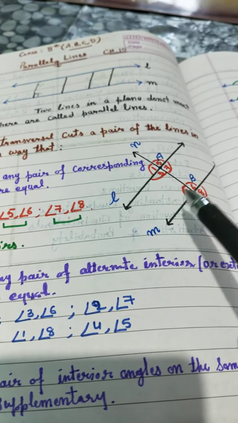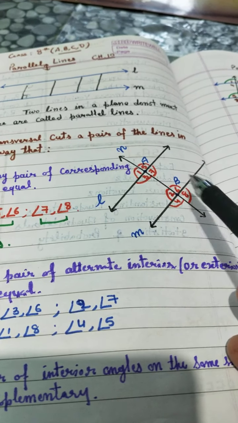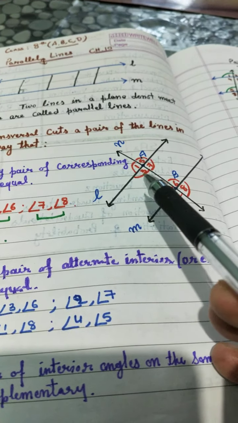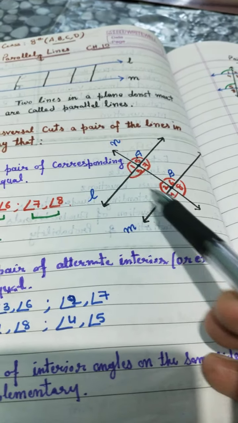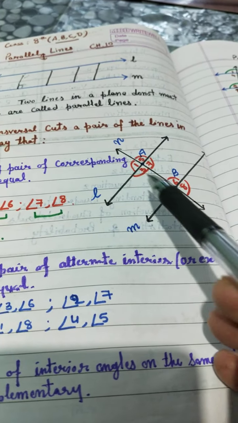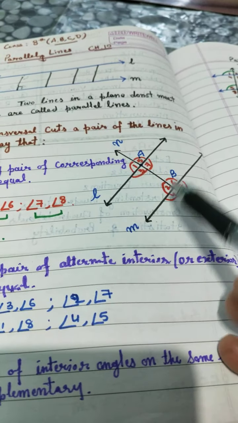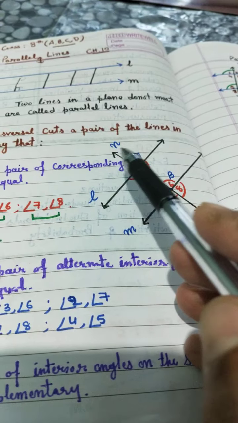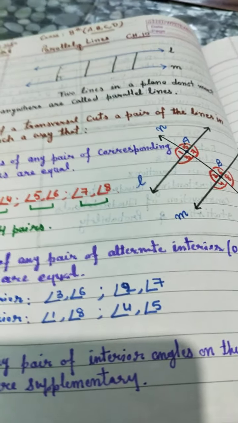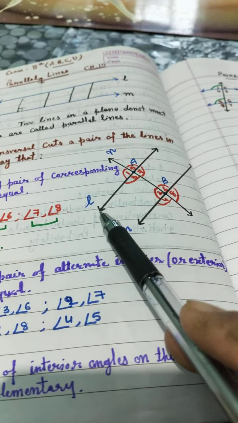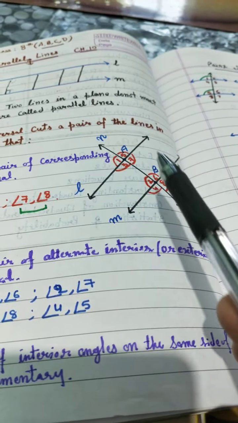These pairs will be equal if the lines are parallel. अगर lines parallel होगी तब इनके pairs equal होंगे. Corresponding angles, alternate interior angles and alternate exterior angles: if lines are parallel and a transversal intersects at distinct points, then these pairs will be equal. If lines are not parallel, then these pairs will not be equal.